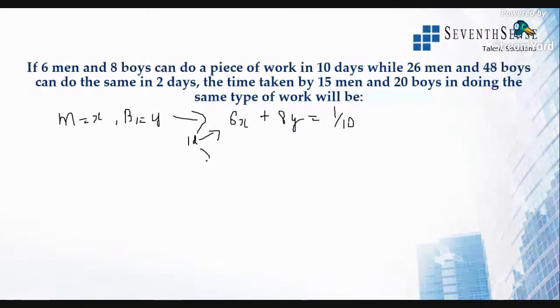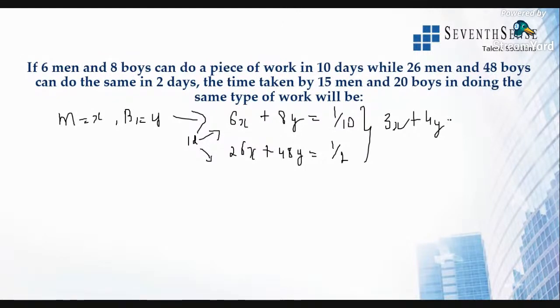Similarly, 26 men and 48 boys, 26x plus 48y is equal to how many days? 2 days. So it is 1 by 2. I think 6 and 8 are common with 2. That is, 26 and 48 are also common. So I'm just dividing the values by 2. So what will the new equation be? 6 by 2 is 3x plus 8 by 2 is 4y. Then 1 by 10 divided by 2 will be 1 by 20.